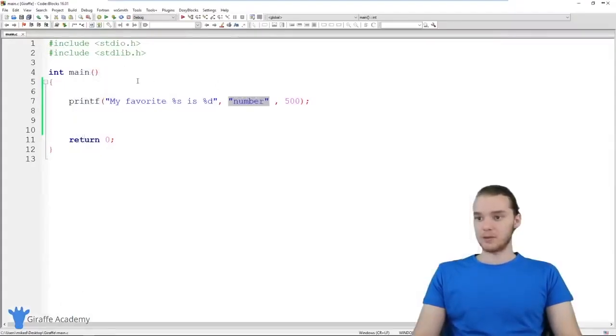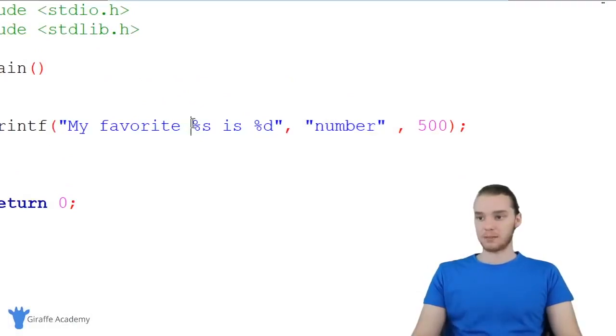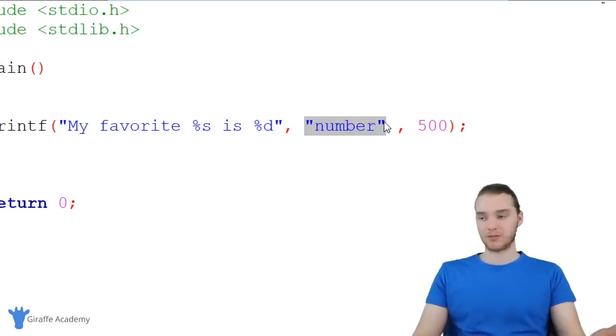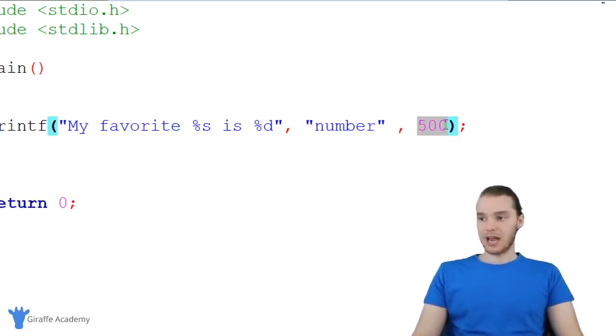And you'll notice here that I'm using multiple commas. So I'm saying %s, %d, and over here I have a comma, and I'm specifying the string that I want to print, so the string of characters, and then the integer.